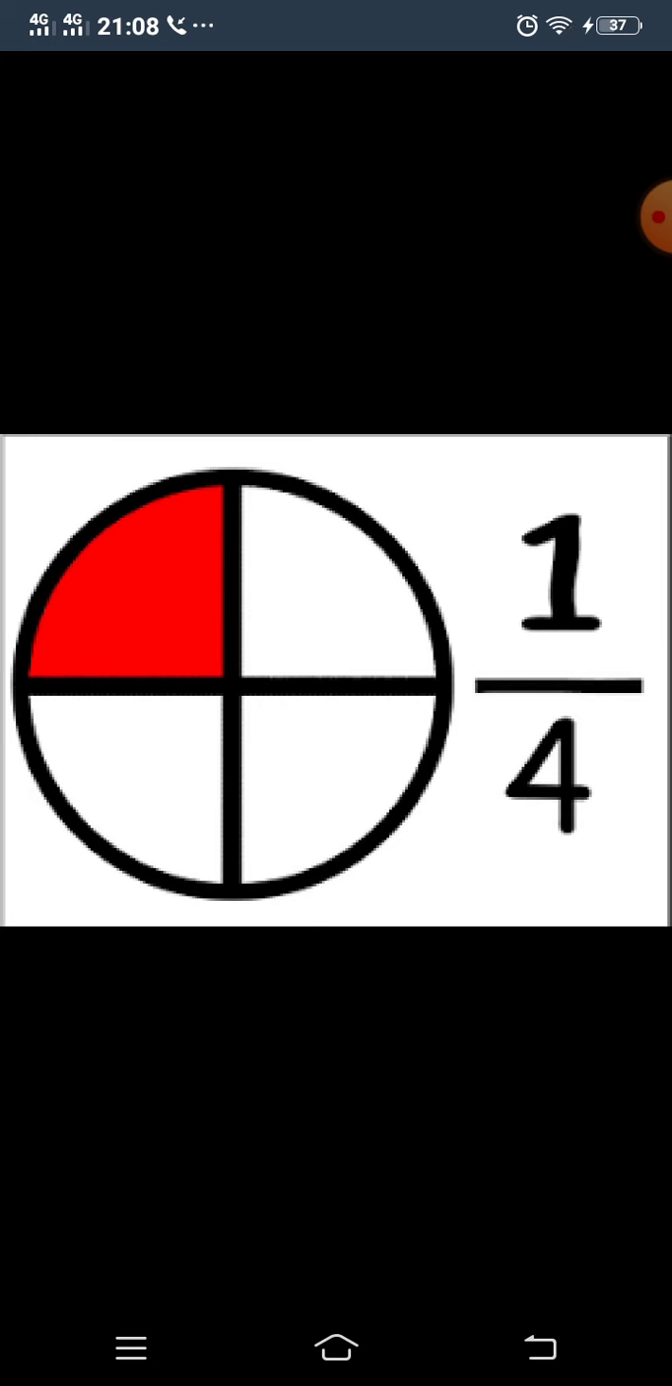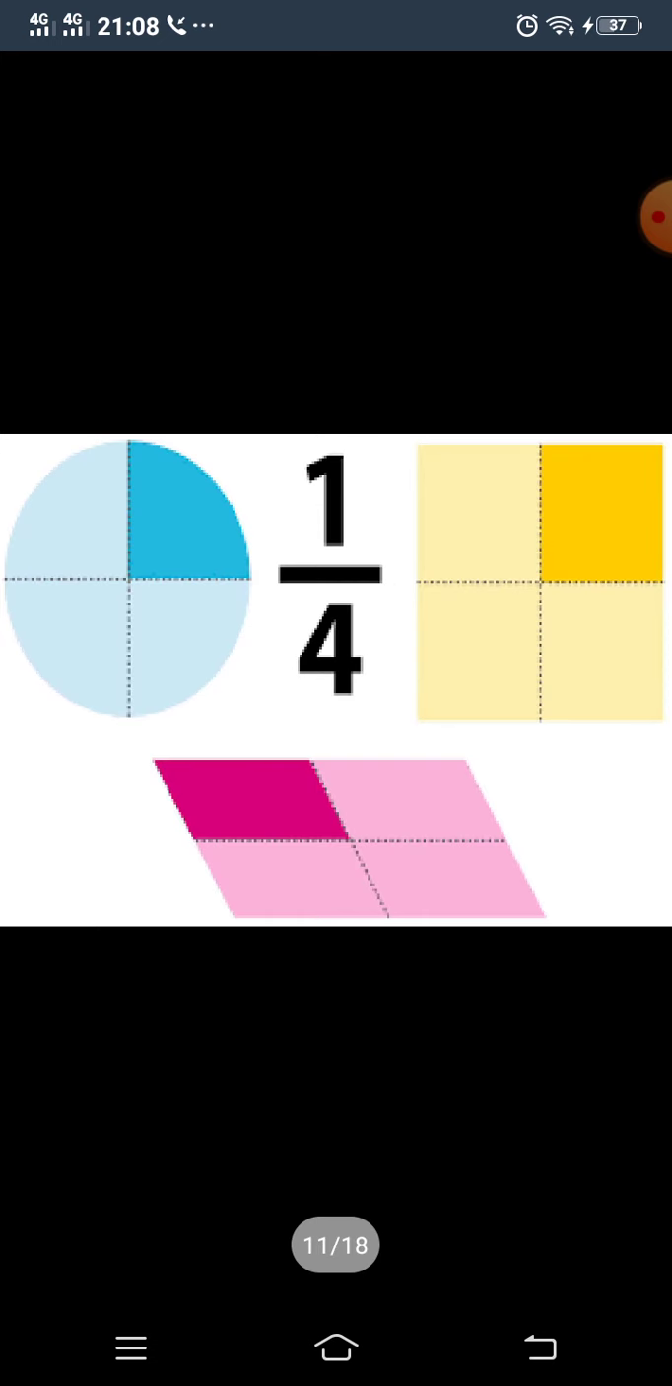The word equal is very much important, because all the parts must be equal. If the parts are not equal, then it will not be classified as a quarter part or a half part. So the parts should be equal. Here you can see the quarter part is colored dark blue. One quarter is colored dark yellow, and one quarter is colored dark pink.